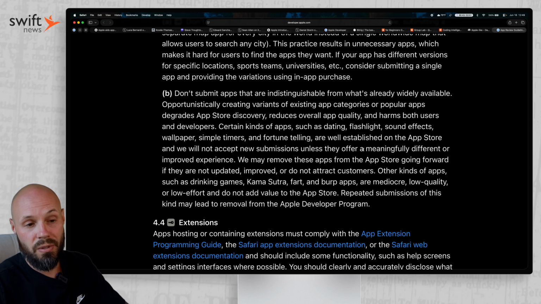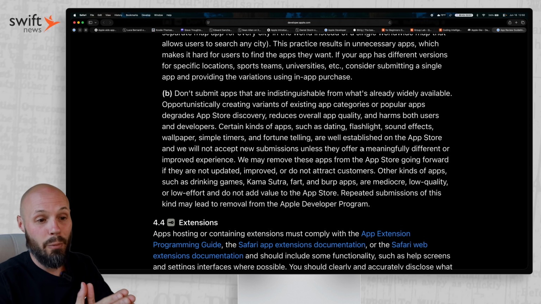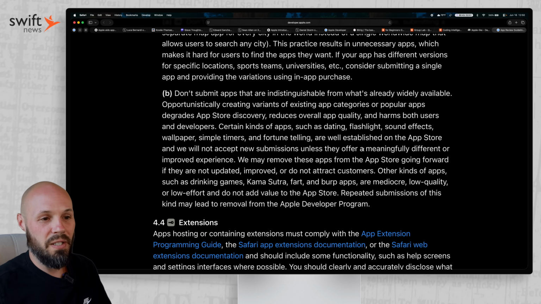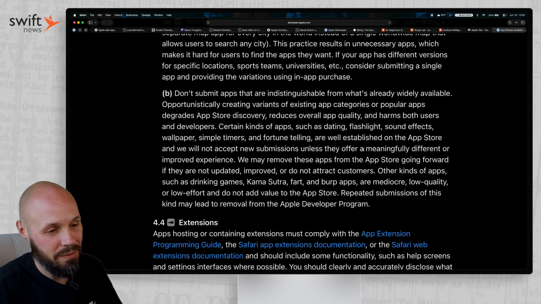Now, this was just announced, so they haven't started enforcing this yet. I'm real curious how they're going to enforce it, and any backlash that happens if people get their apps taken off the App Store. I'm sure there are going to be some taken off that shouldn't have been, right? There are going to be some mistakes made. It's probably going to cause some drama. I agree with the overall sentiment. Let's see how they execute it, but let me know what you think.